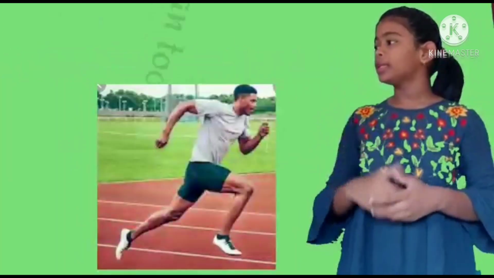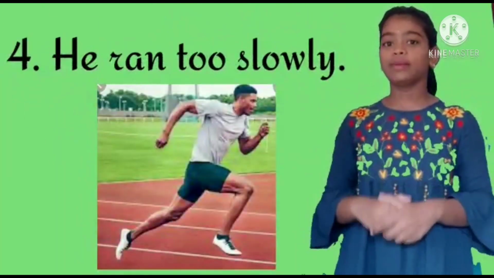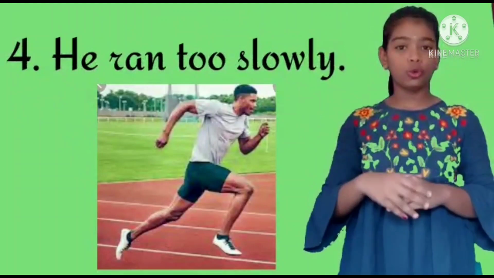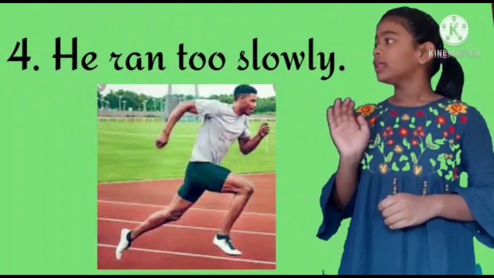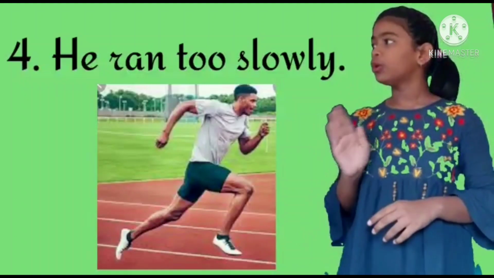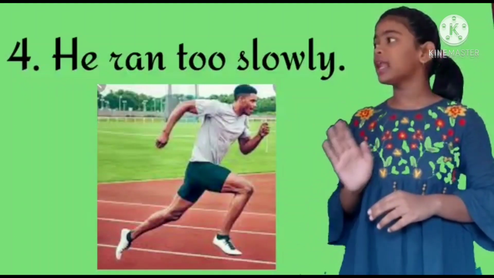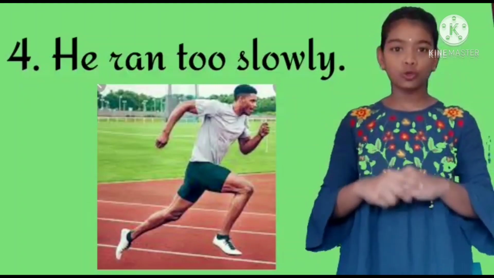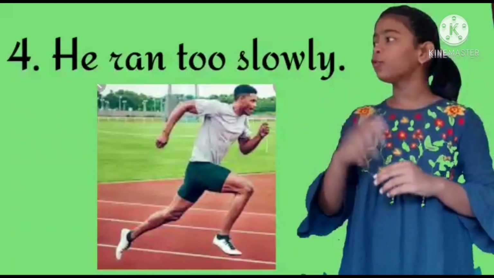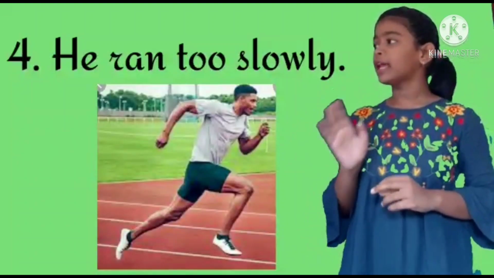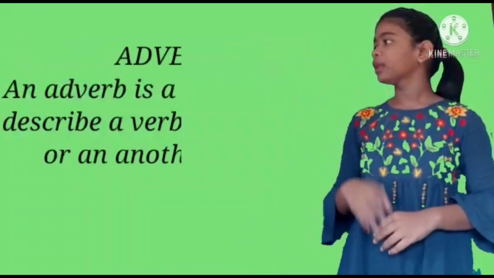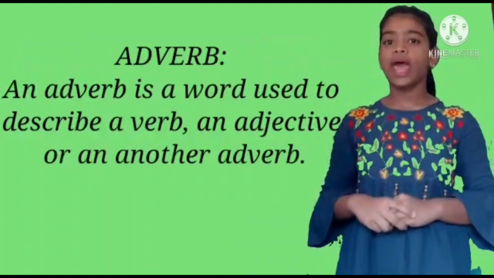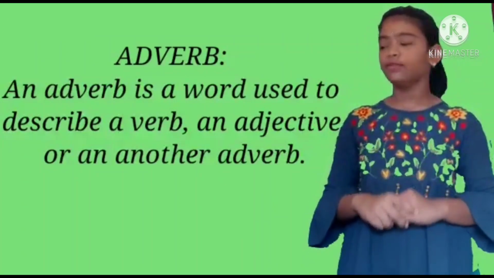Let's look into one more example of an adverb that is describing another adverb. He ran too slowly. In this sentence, there are two adverbs. Slowly is an adverb as it is describing the verb ran, and too is describing how slowly he ran. Therefore, too is an adverb describing another adverb, slowly. An adverb is a word used to describe a verb or adjective or another adverb.